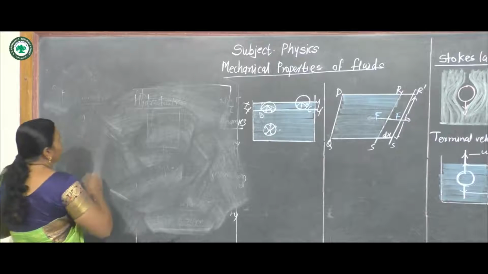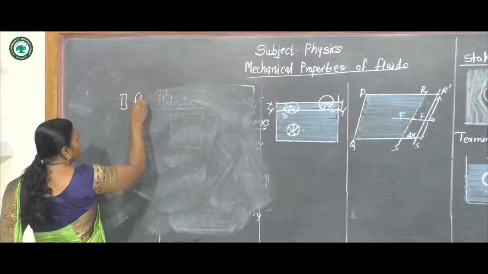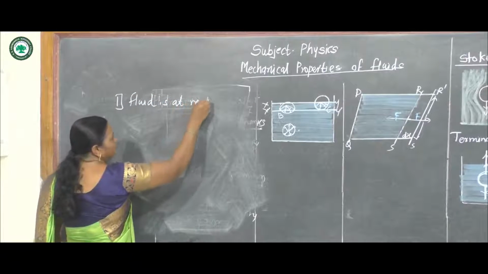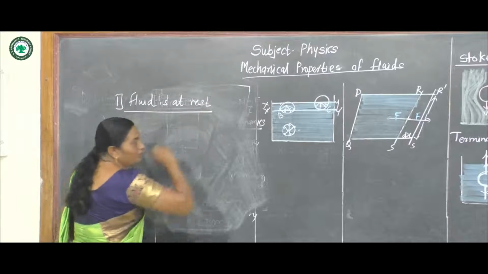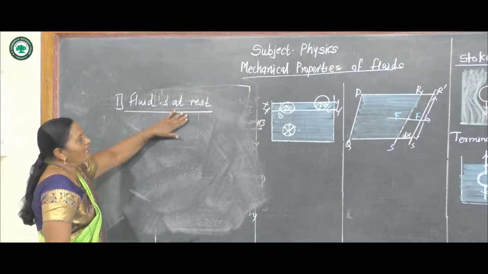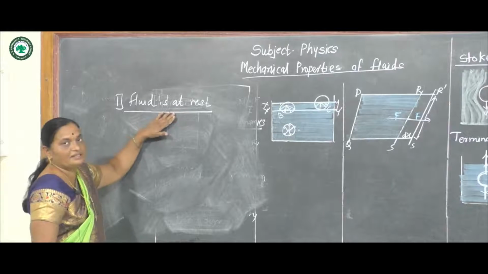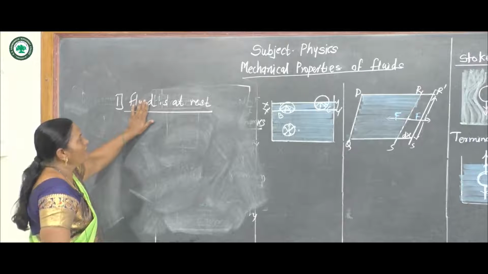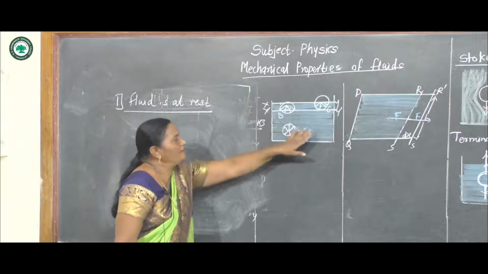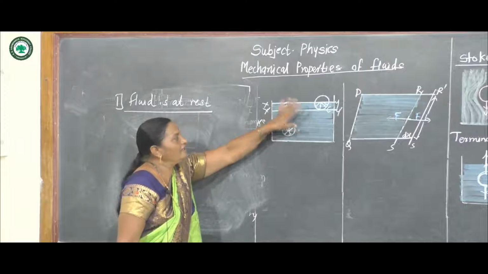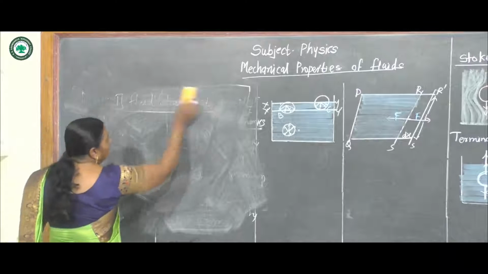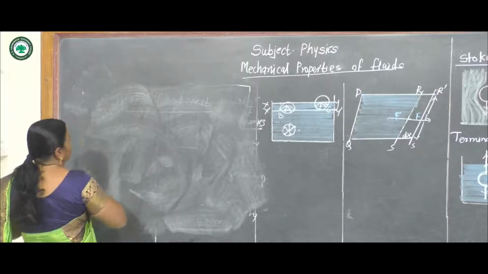First case, we consider the fluid is at rest. We know that hydrostatics is the branch of physics in which fluid is at rest. Now see, suppose this is the beaker and the fluid is taken in it, it is considered as fluid at rest. Now we see the surface tension.